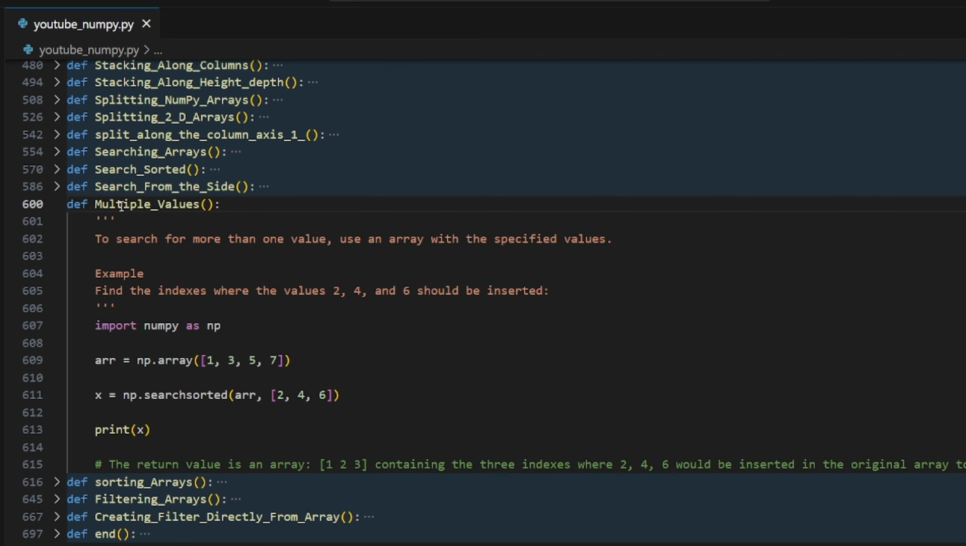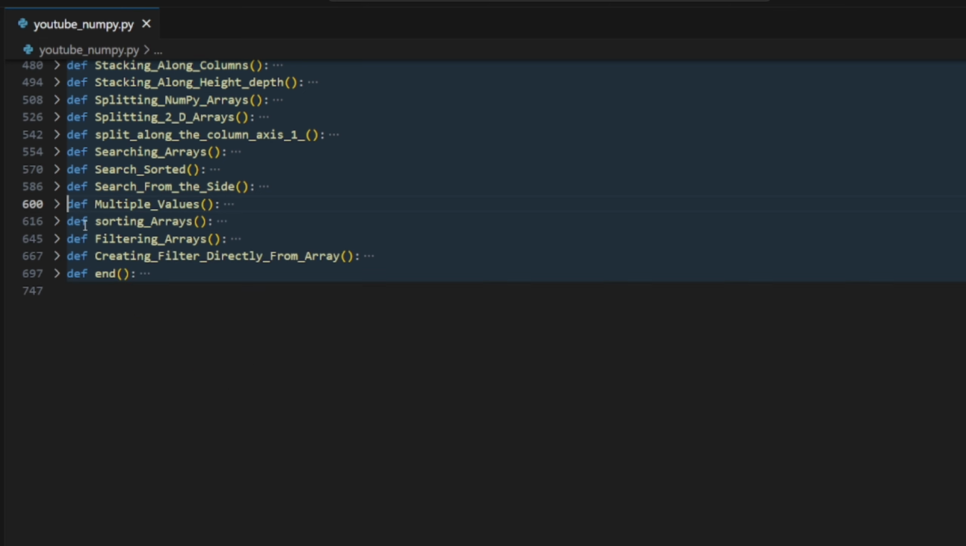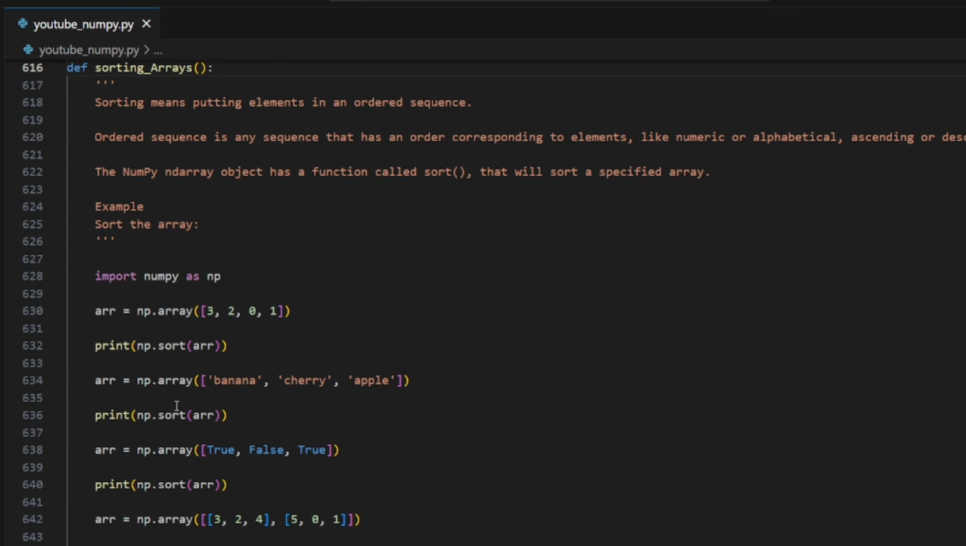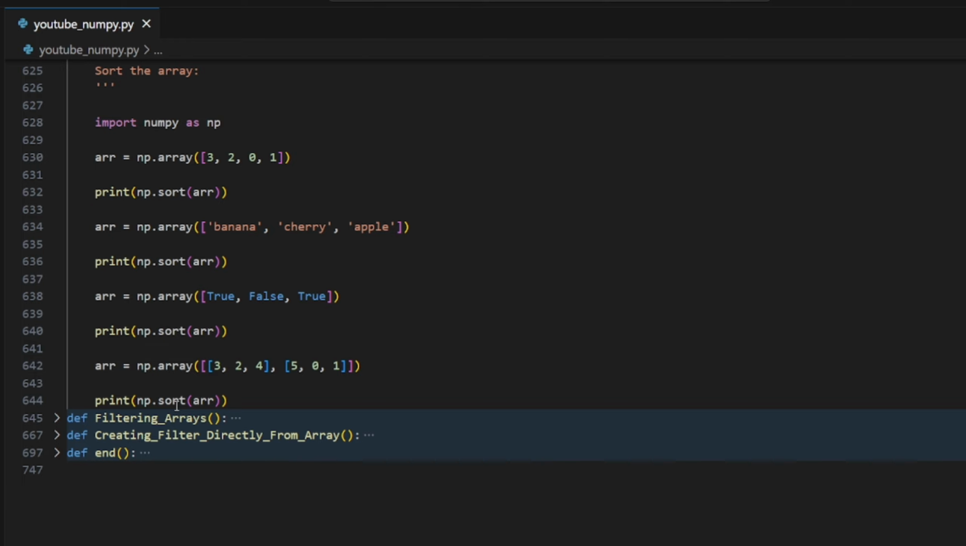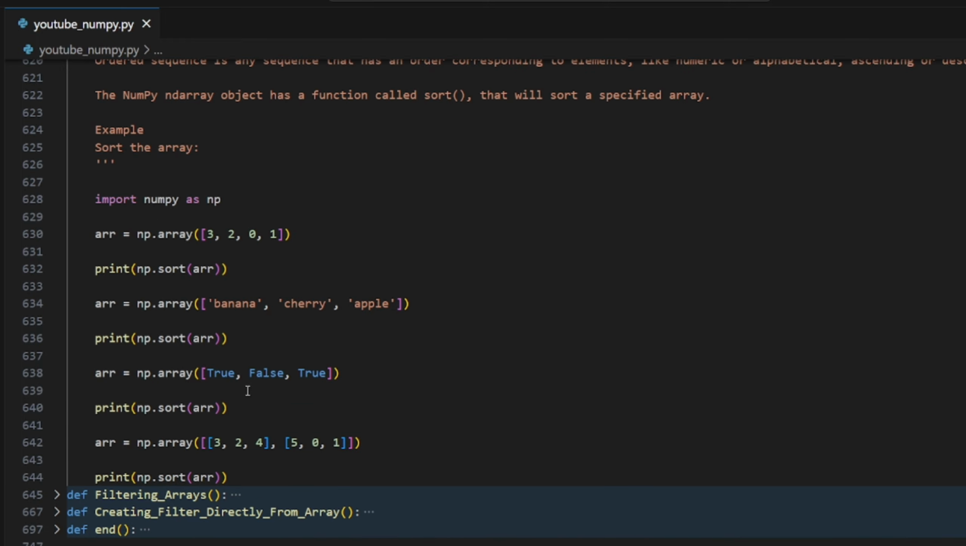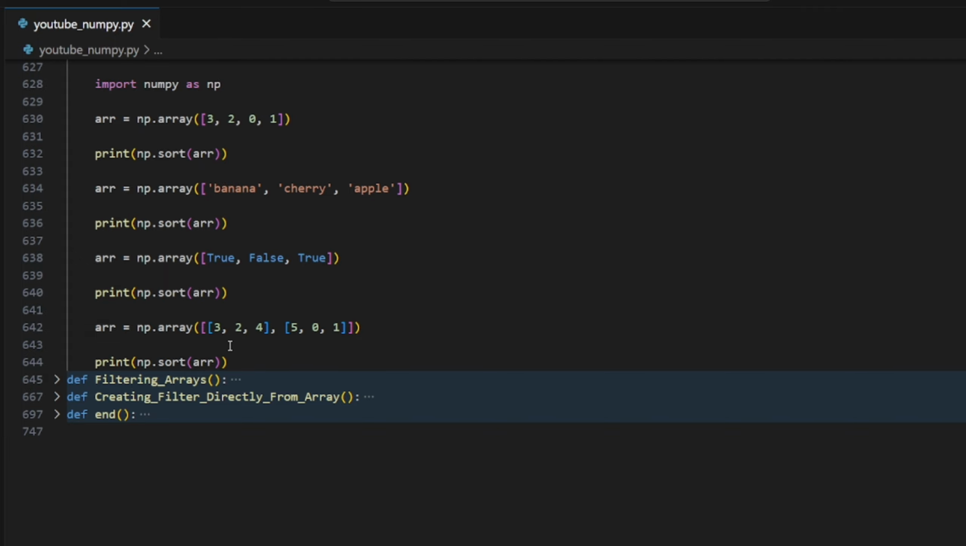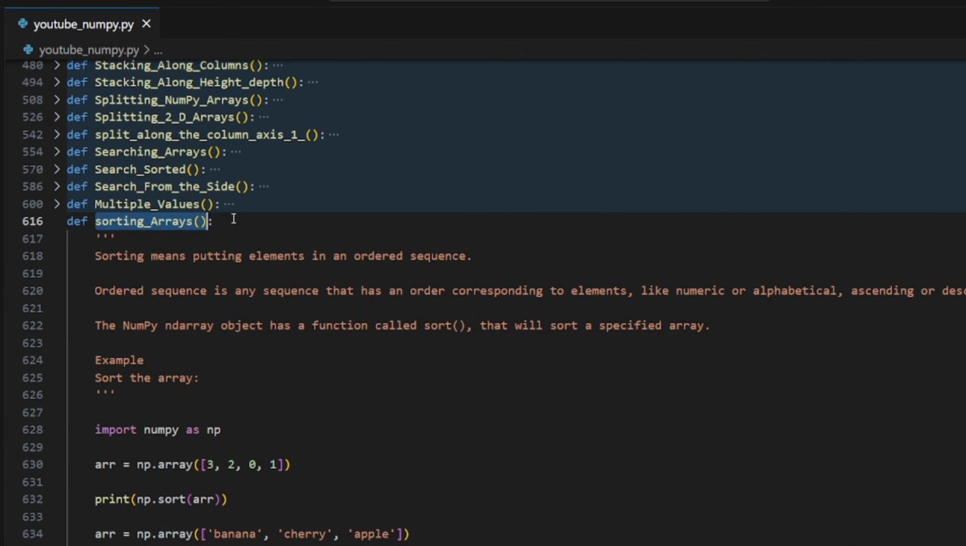Let's move further. The next topic is sorting arrays. So how do we sort? Simple thing, same syntax but numpy.sort. It is applied to string values, boolean also, or multi-dimensional arrays also. So let's run this thing.